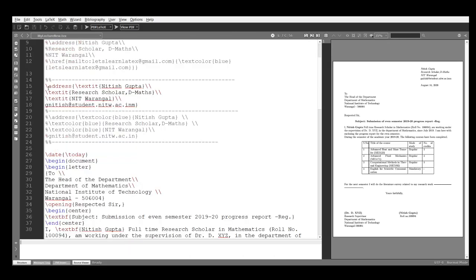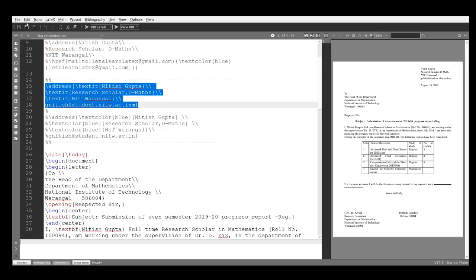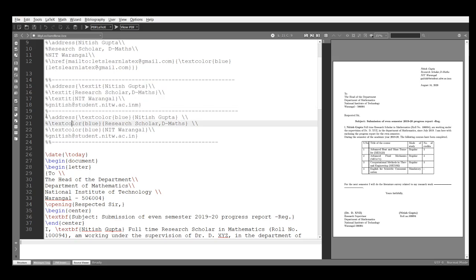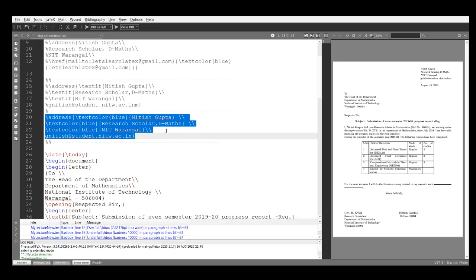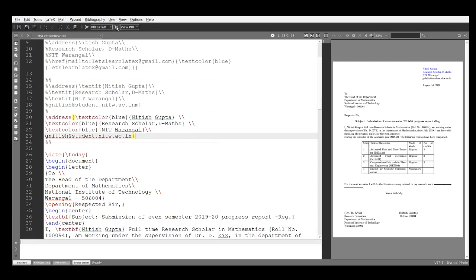Okay, so before that, let's keep this in comment, edit, comment, uncomment this. So edit, uncomment. See this, no error.